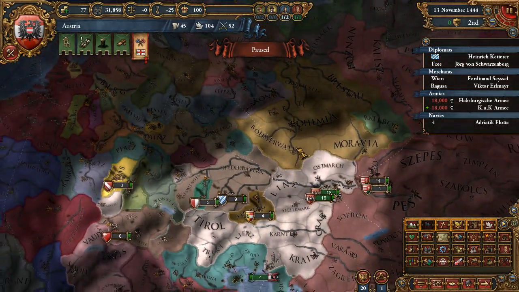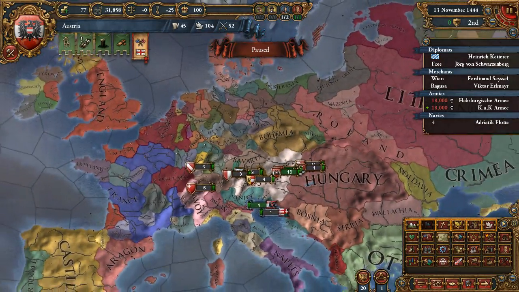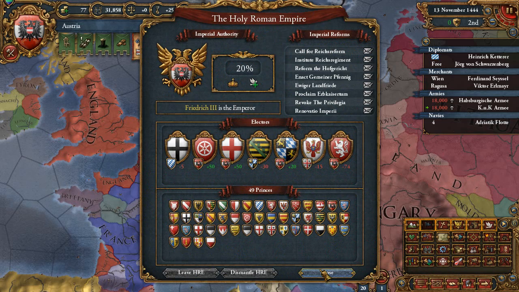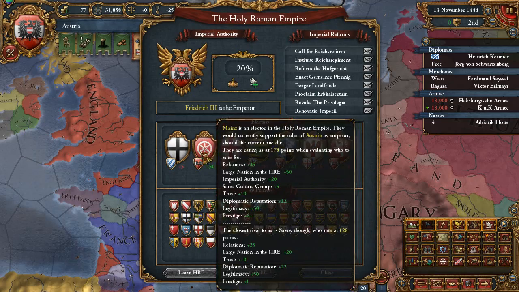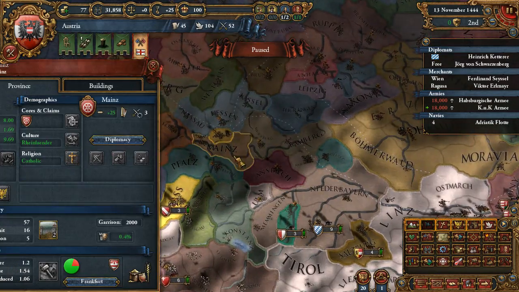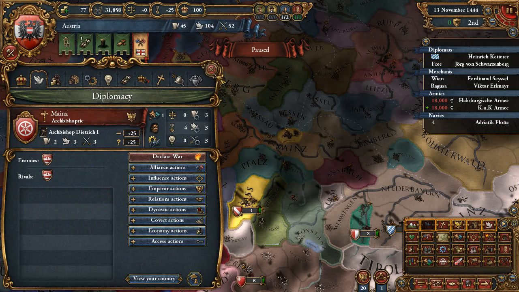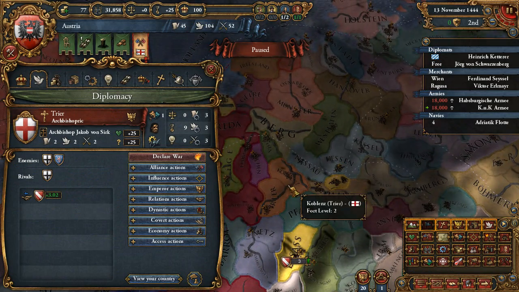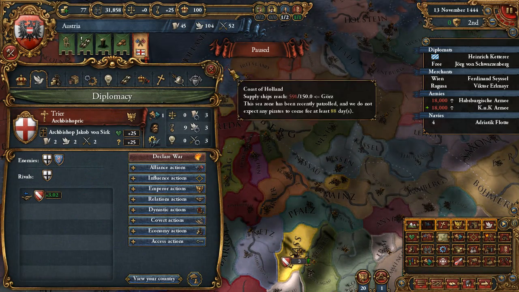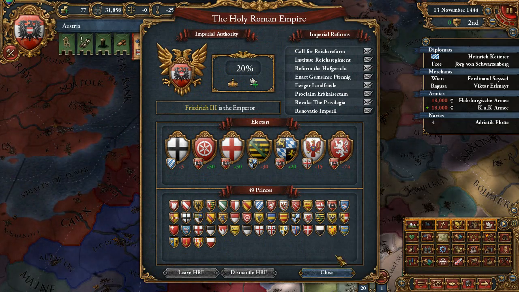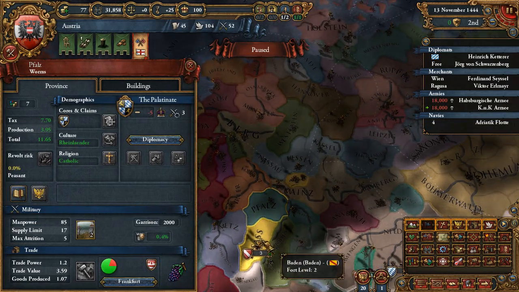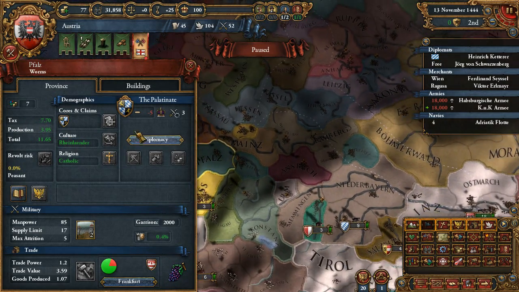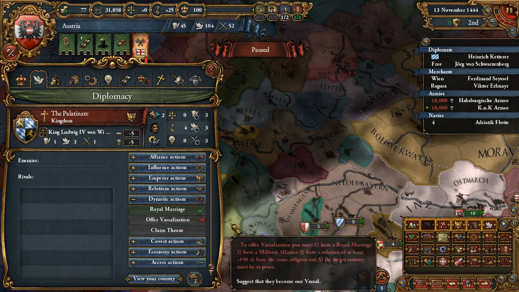So, yeah, I need these lands. And what I am going to actually do is check, because I believe Mainz is a 1 province minor. Yes. Trier at the start is a 2 province minor. Palatinate at the start is a 3 province kingdom, right?